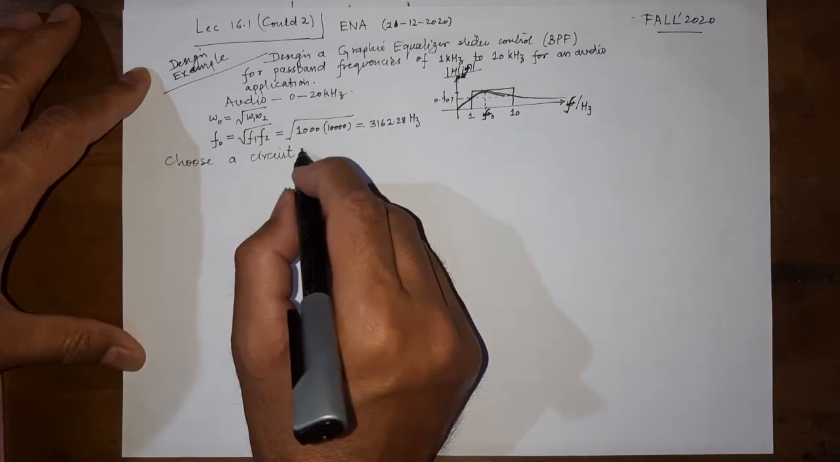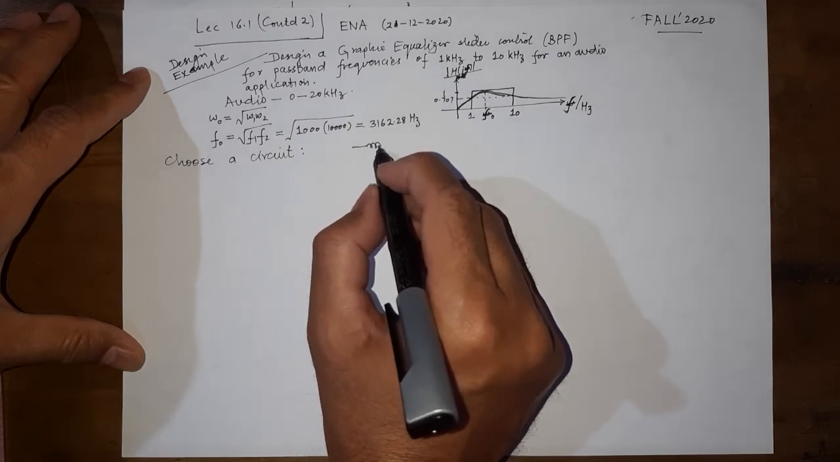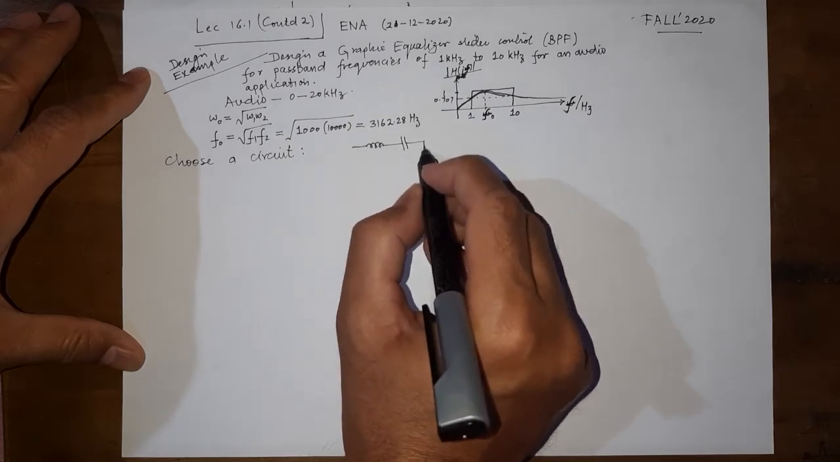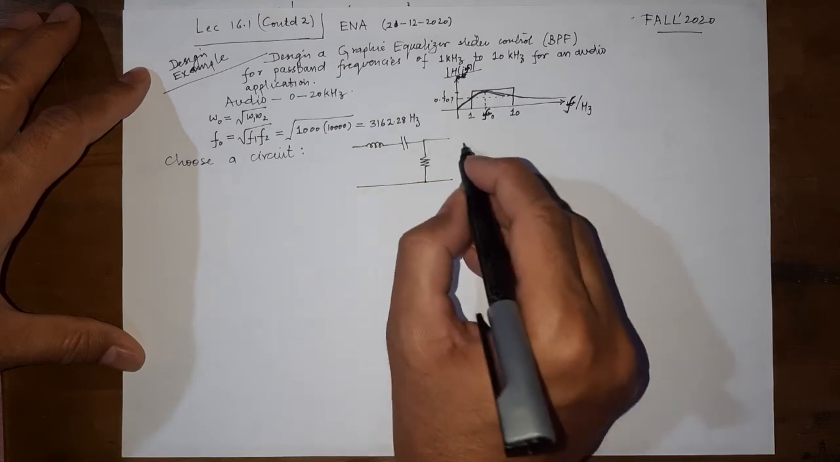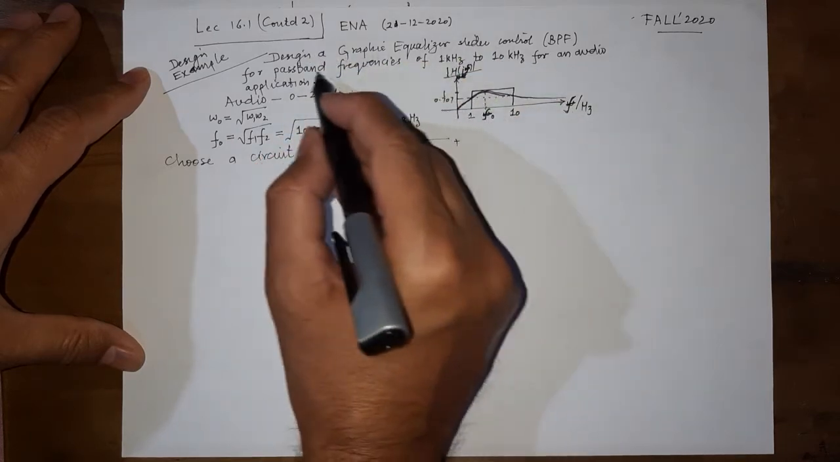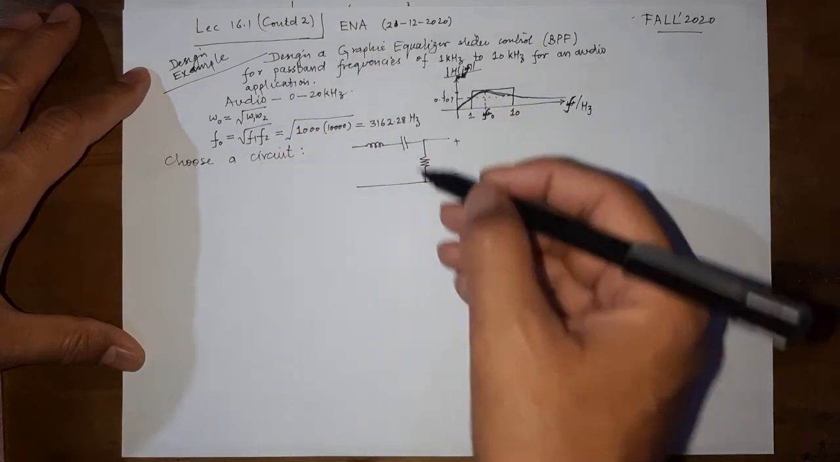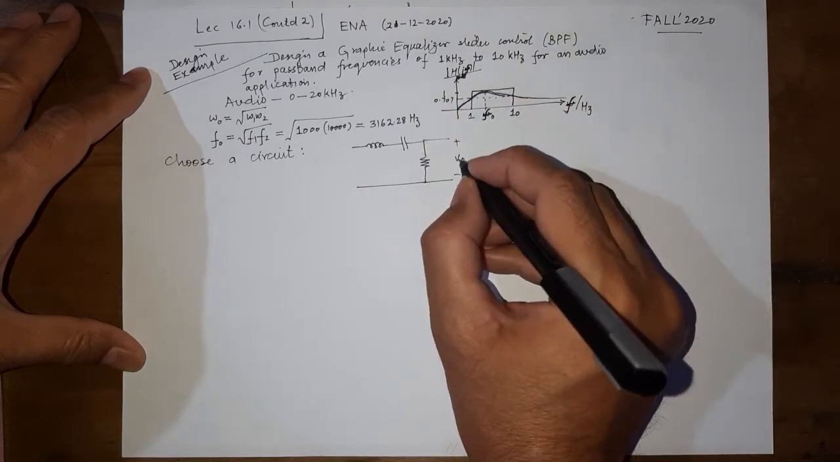That's important. So let us choose a series RLC circuit for our band pass filter. If somebody has asked in this question that the pass band gain should be 10, then we cannot use this circuit because we need amplification. We will come to that later on.